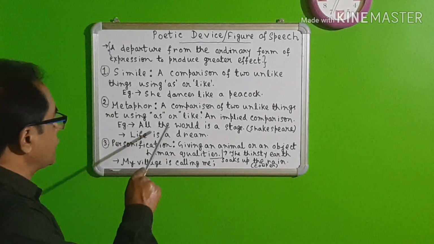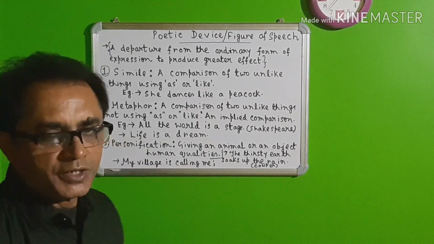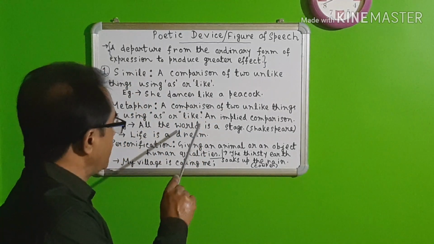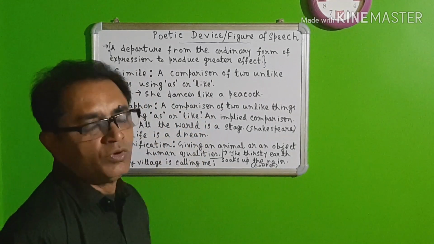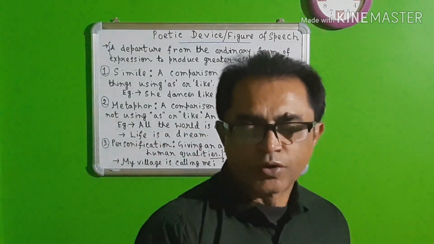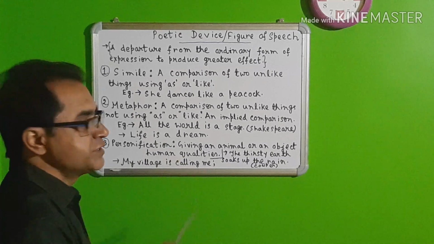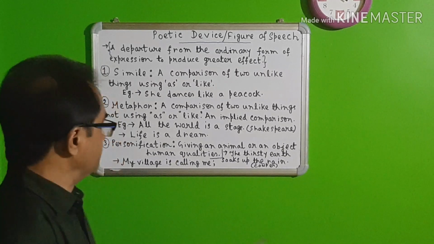For example, you can say that all the world is a stage. It is a line of William Shakespeare. All the world is a stage. Here, world is compared with a stage, but there is no word like or as. If we write in this way, all the world is like a stage, then it would be simile.